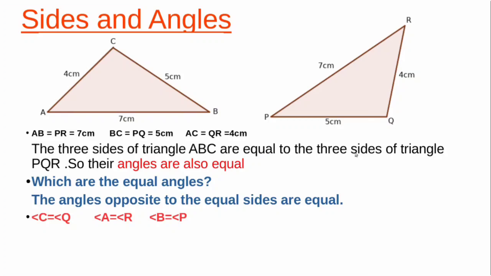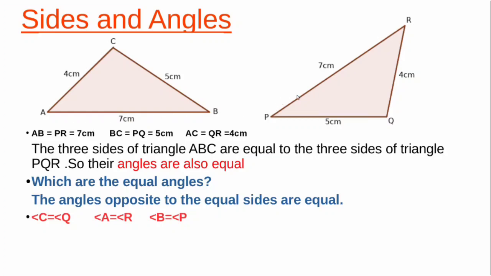So their angles are also equal. Which are the equal angles here? We can find out. Angle C is opposite of side AB. Which side is equal to AB in PQR? The side PR.